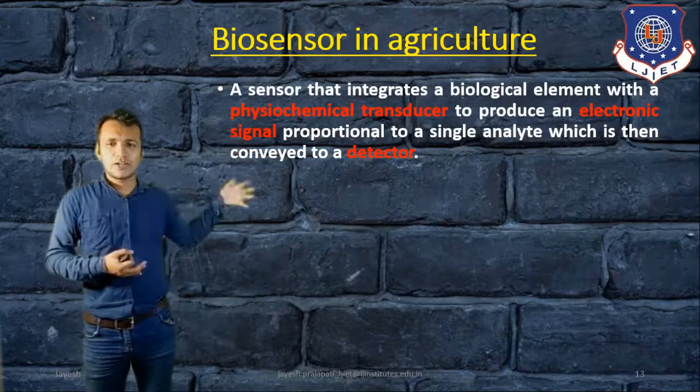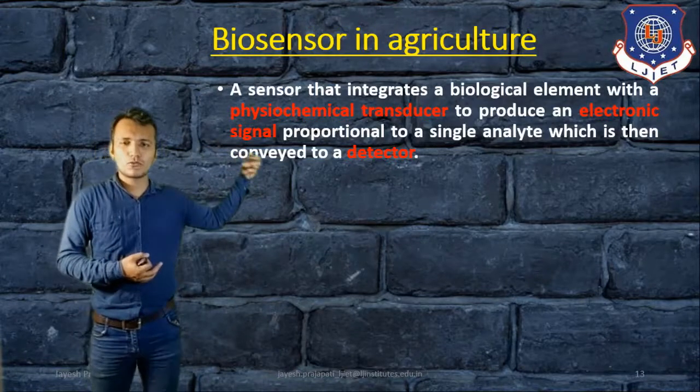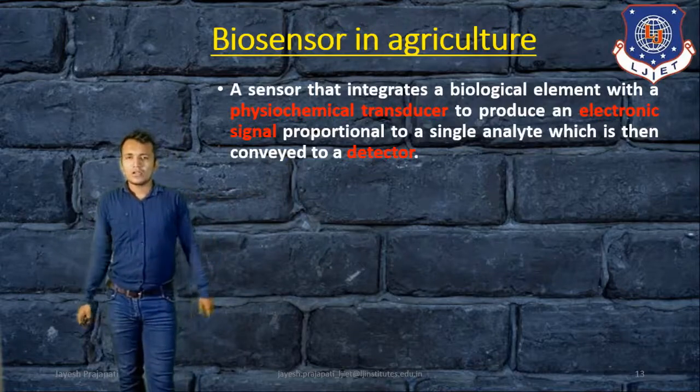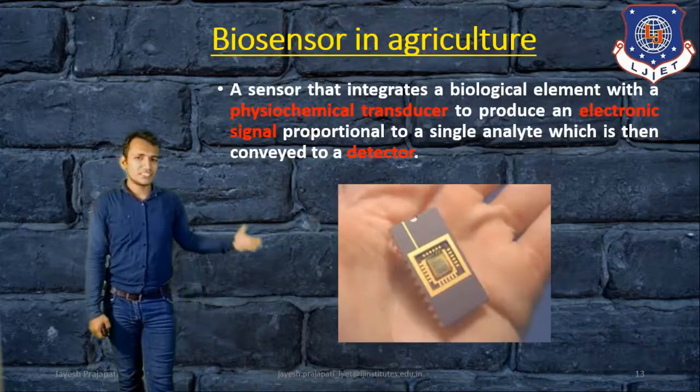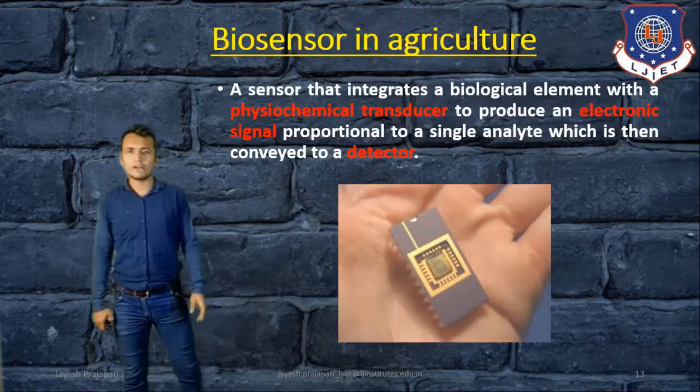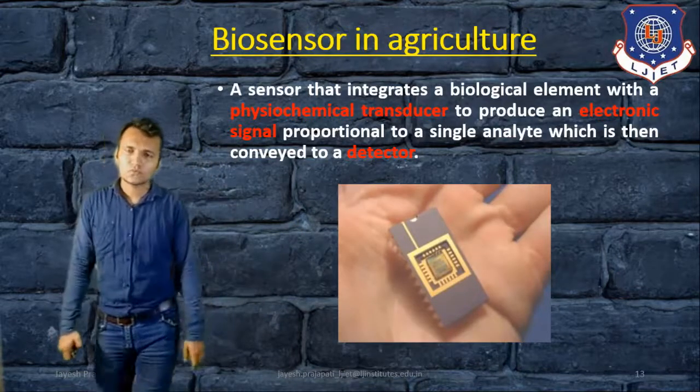These components give information about the sensor. If we look at the figure for the biosensor, it looks like this.